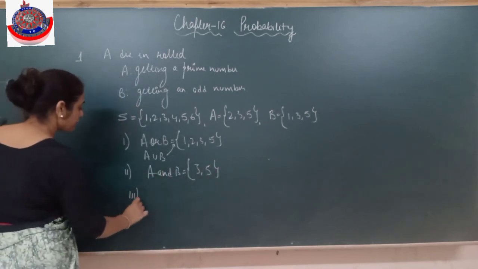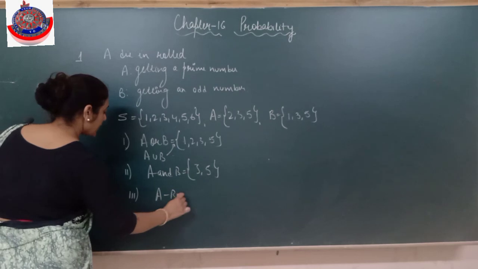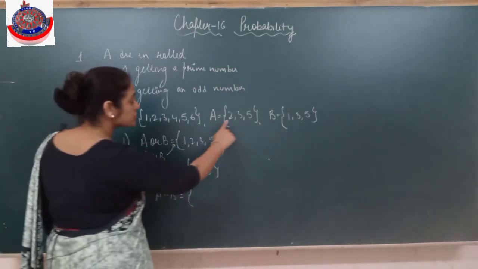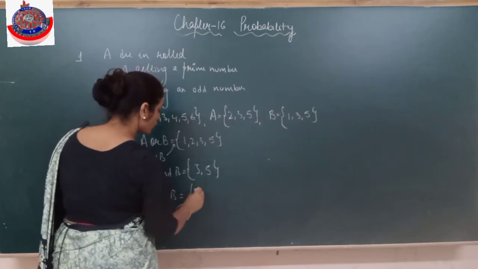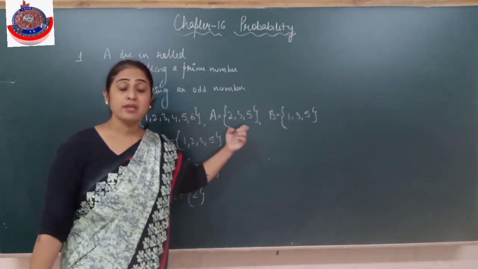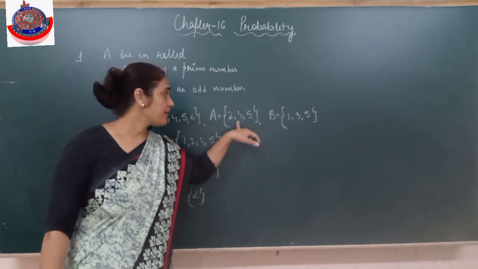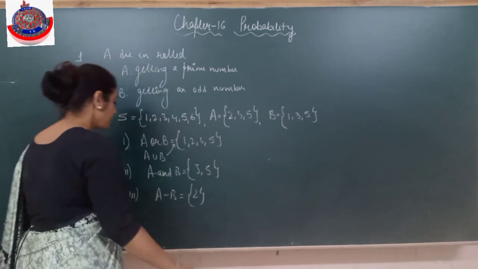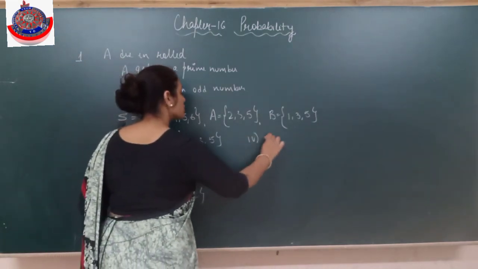Third, they are asking me to find A minus B. Elements of A which are not in B. Which element of A is not in B? 2 only. Now don't write 1 here. That is an element of B which is not in A, it will come in B minus A. A minus B means elements of A which are not in B. So that's only 2.